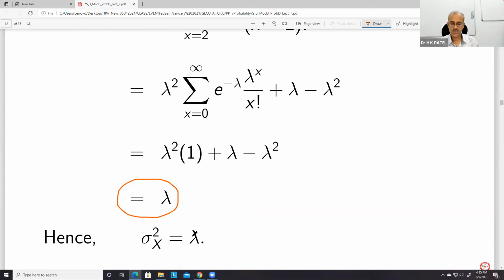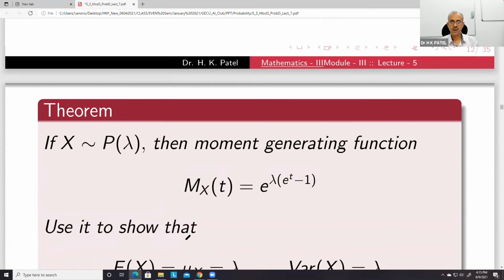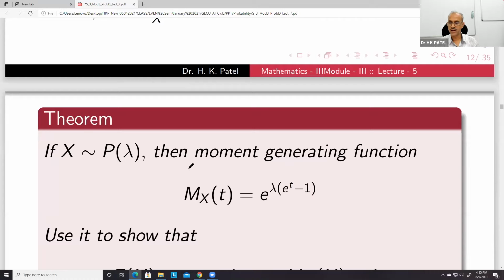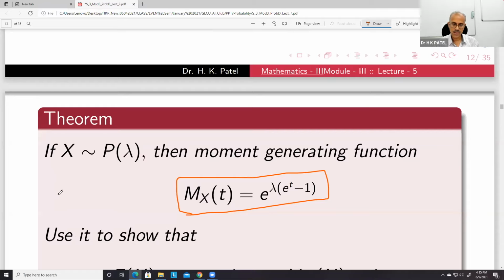Now we have to take a suitable value of lambda. Before that, the moment generating function is also given for this. And the moment generating function, once again, you should know, MGF is the expectation of e to the power tX.